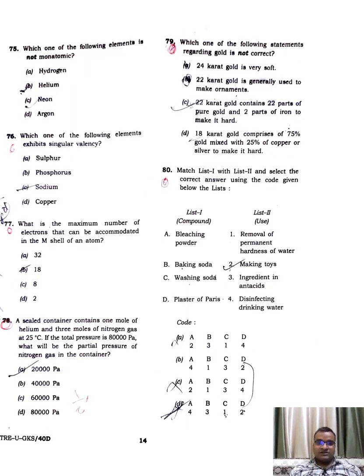Which one of the following is not monoatomic? Hydrogen. Which one of the following elements exhibits similar valency? Sodium. What is the maximum number of electrons that can be accommodated in the M shell? 18. The formula is 2n squared.